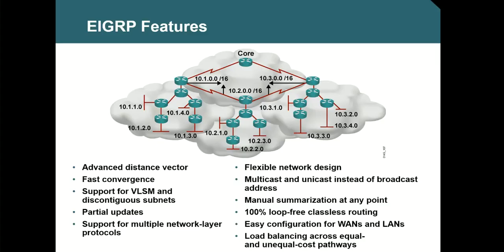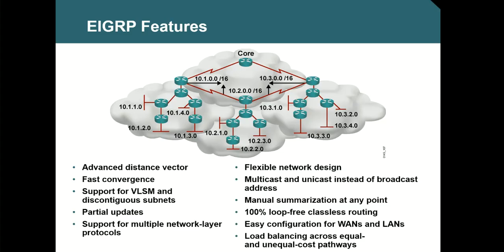But EIGRP is not forming multiple areas. EIGRP supports you to form only a group, one group, which is called an autonomous system. So that autonomous system with multiple routers is identified with a number. That is what we call the autonomous system number. That can be any number between 1 to 65535. It is our wish to use any number, but you need to use the same number on every router. Only then they form one common group.